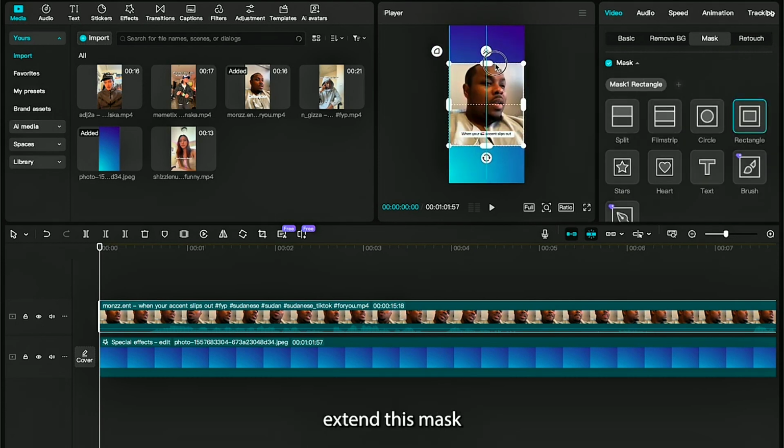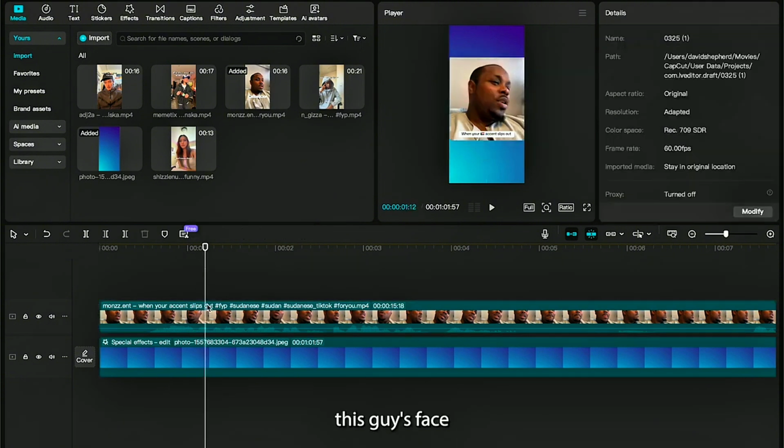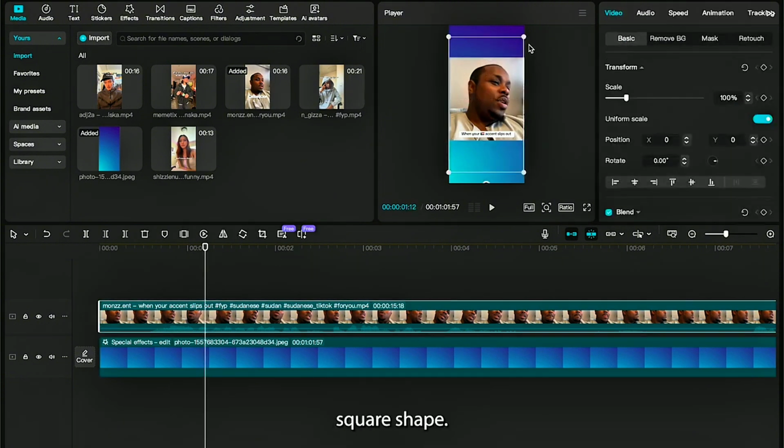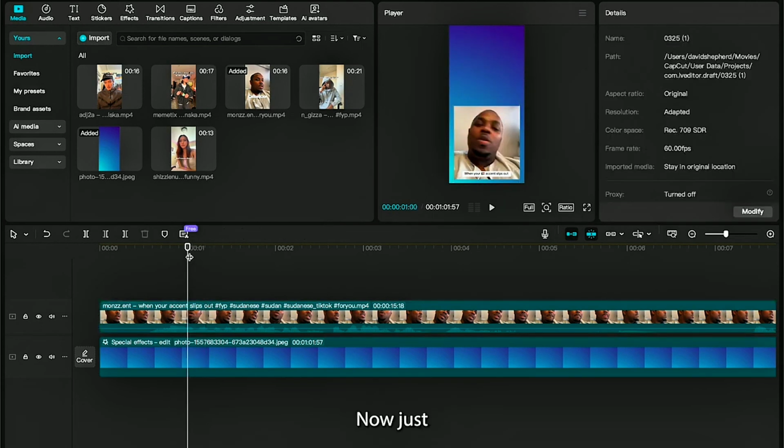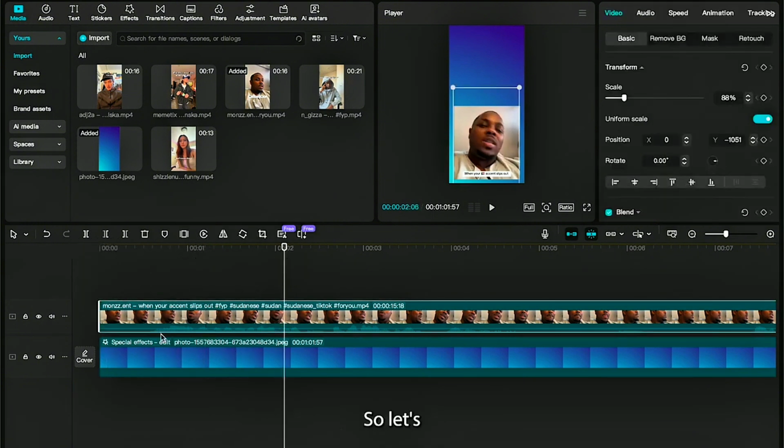Now you want to extend this mask so that it covers the main part of the video, in this case, this guy's face, making sure that it's a square shape. Once that's done, head back to the basic tab in the top right, and this will allow us to move our video. Now just place it at the bottom here. Alright, that's our first video done, so let's get the rest in.